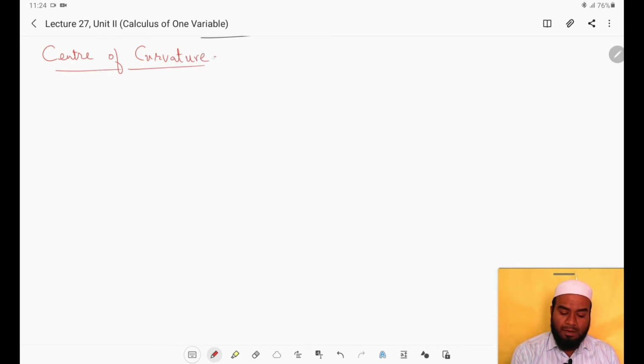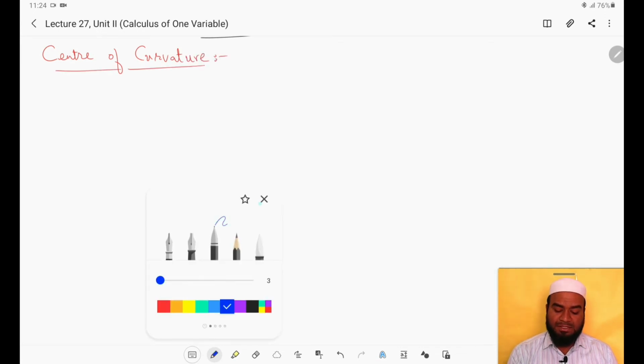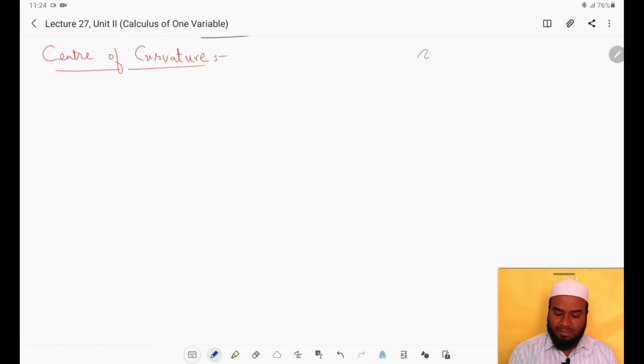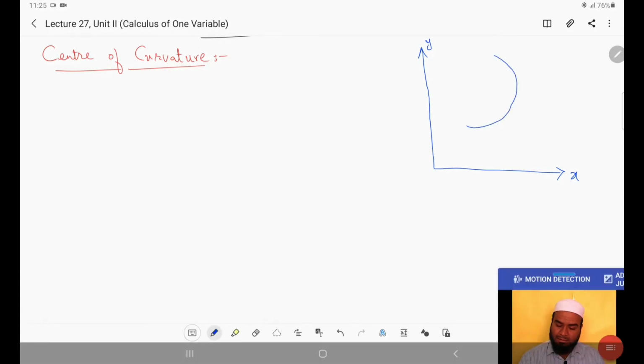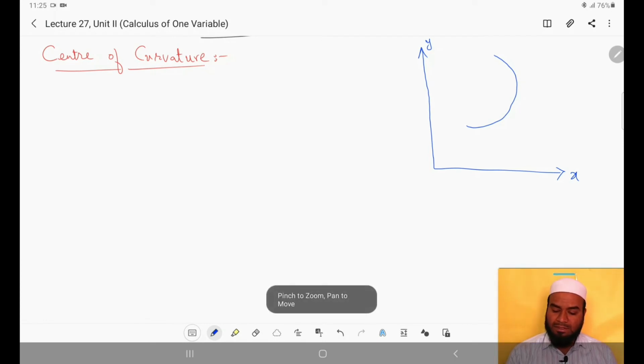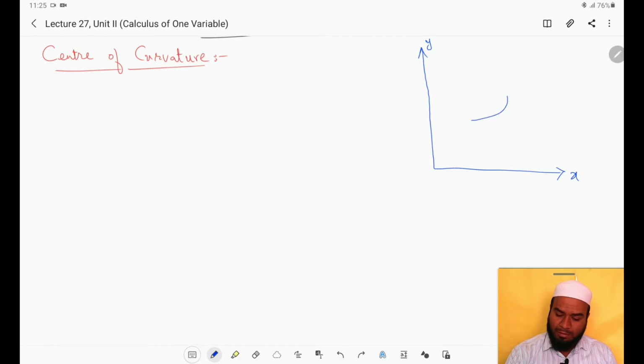Now I am going to draw a diagram from which we are going to define two definitions, center of curvature and circle of curvature. So see the diagram carefully. Suppose this is the xy plane. I am having a curve which is something like this, right? Let this curve be having a little bit more bending. This is the point P at which the tangent is something like this.